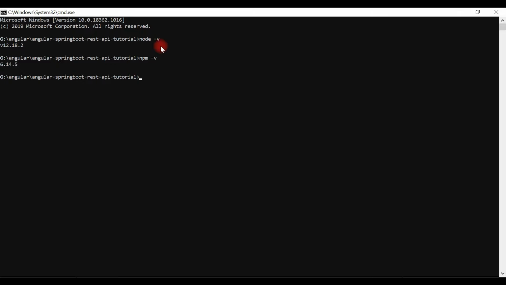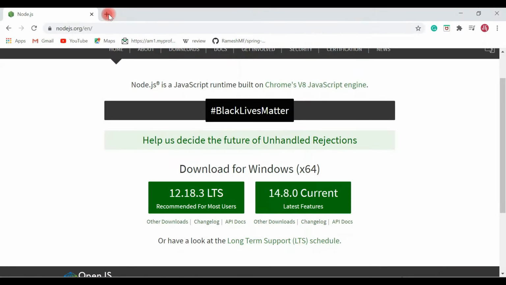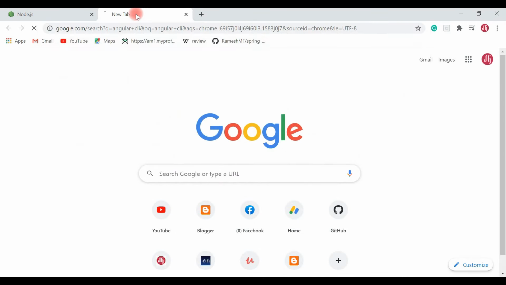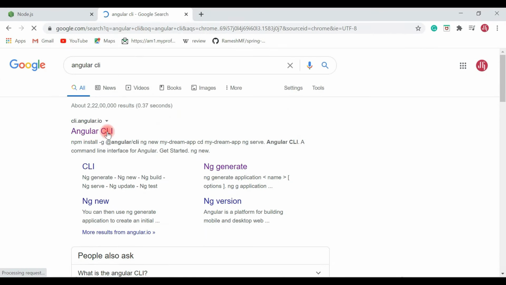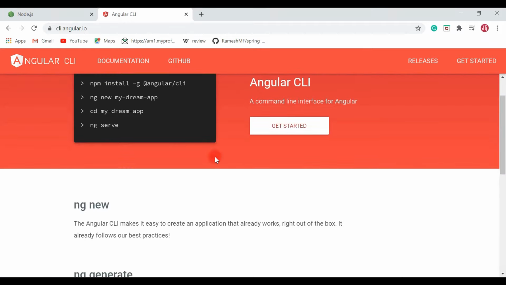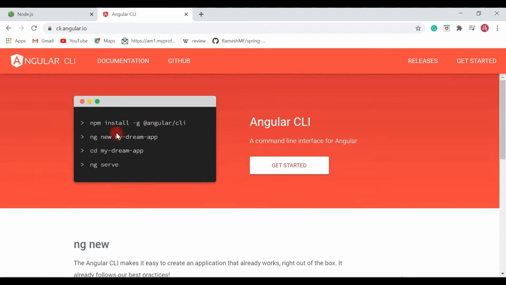Alright, now once we have installed Node.js and npm, we need to install Angular CLI. Head over to the browser, type Angular CLI and hit enter, and go to the Angular CLI official website. This is the official website of Angular CLI, and here are the commands you can use to quickly create an Angular application and its building blocks.